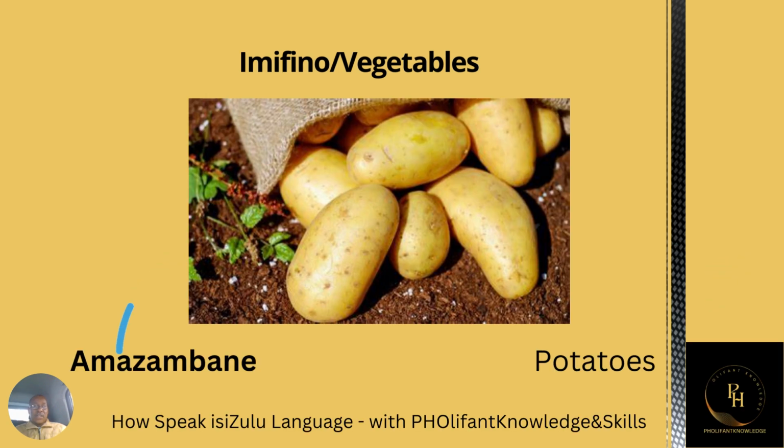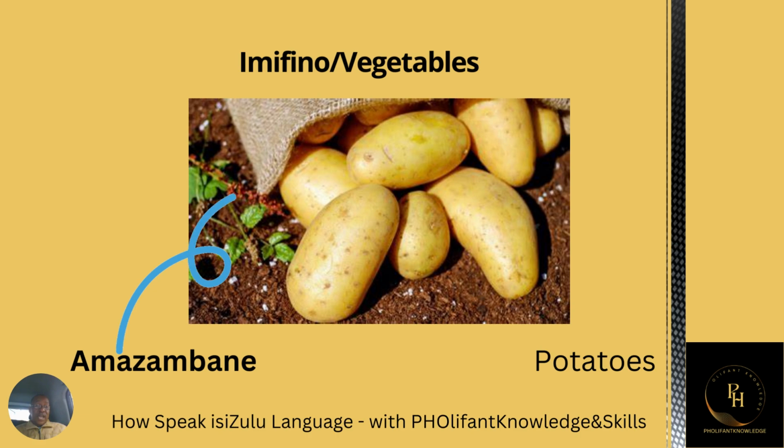There we go. These are potatoes. A potato is called izambane, but these are potatoes, plural of them. Potatoes in isiZulu, we call them amazambane. That is potatoes. If it is one potato, then in Zulu we say izambane.